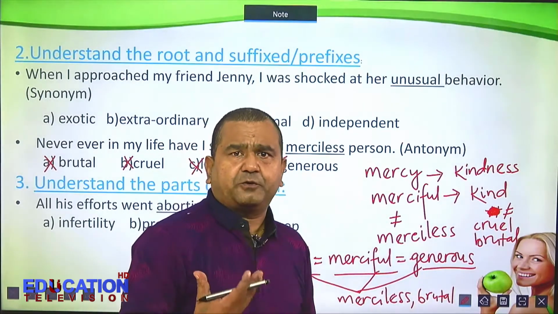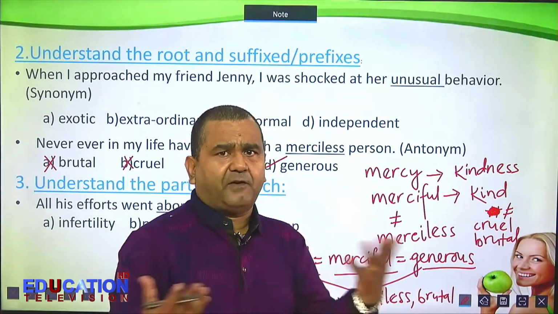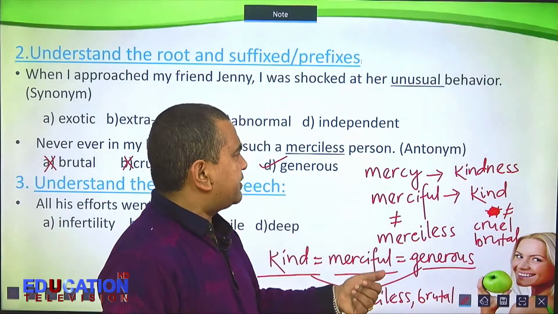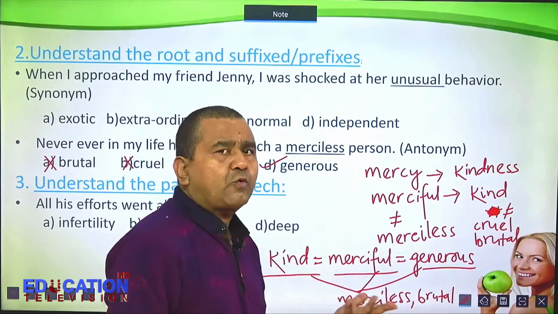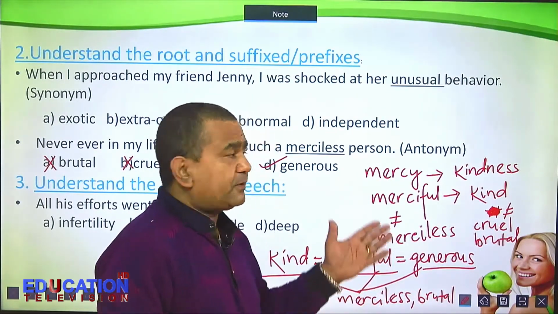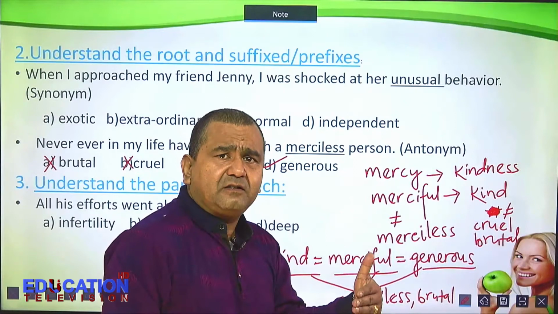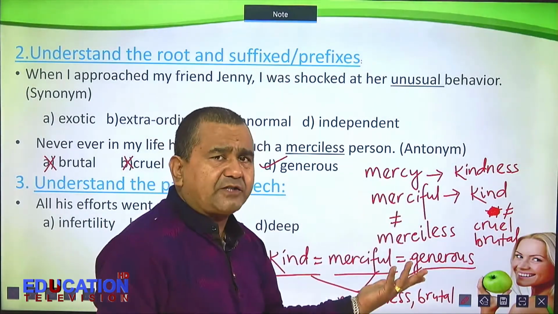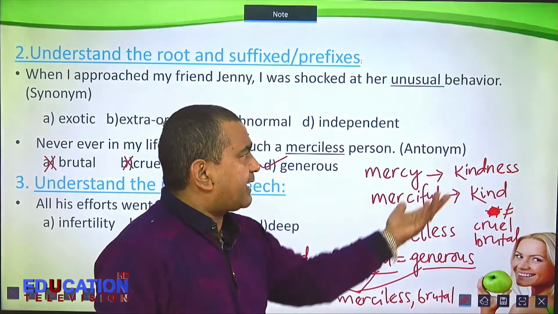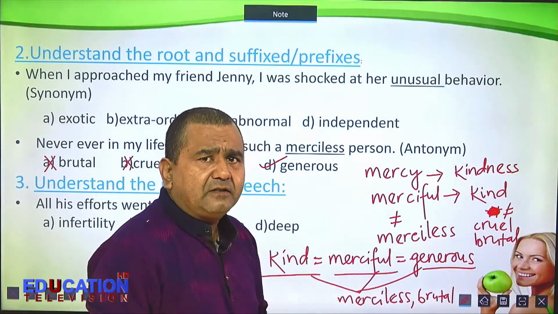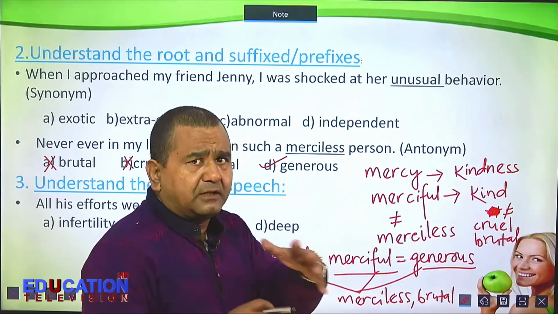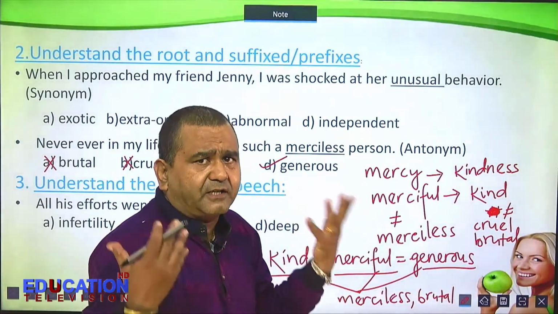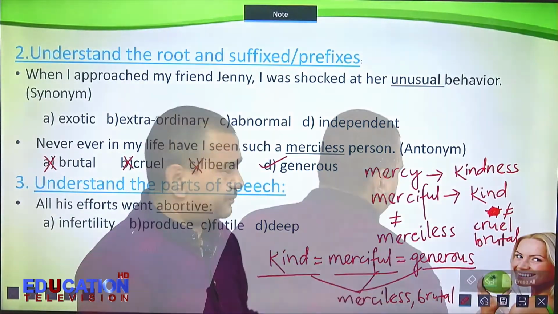So similarly, opposite of mercy is what? Cruelty. Opposite of merciful is cruel. So opposite of mercy is cruelty. So opposite of kindness is also cruelty or brutality. So you can see the range of all vocabulary together so that it comes out easier for you.